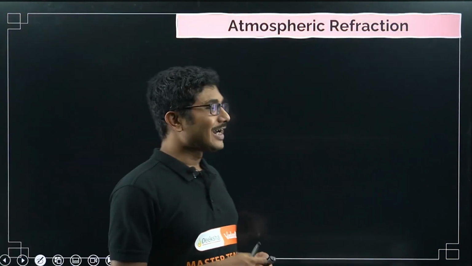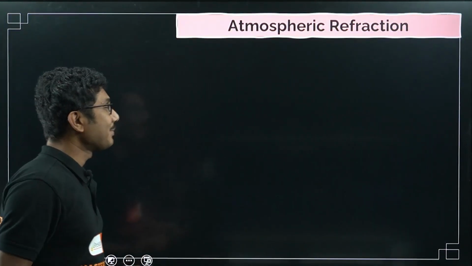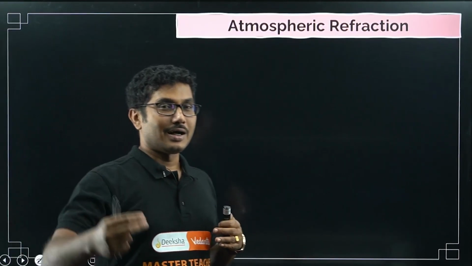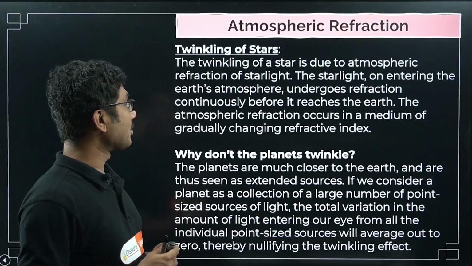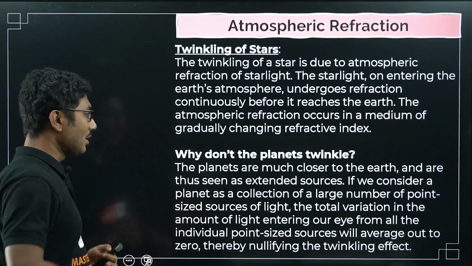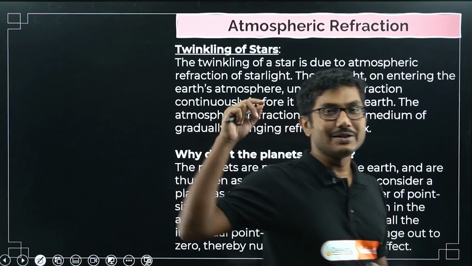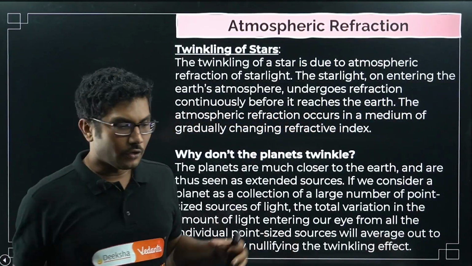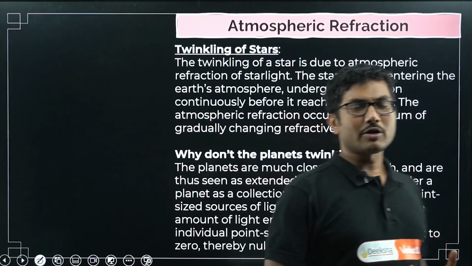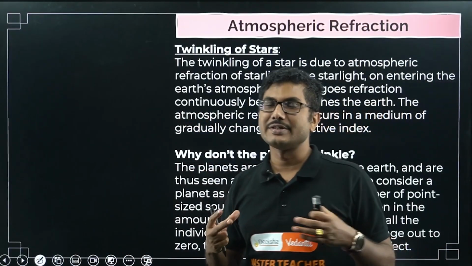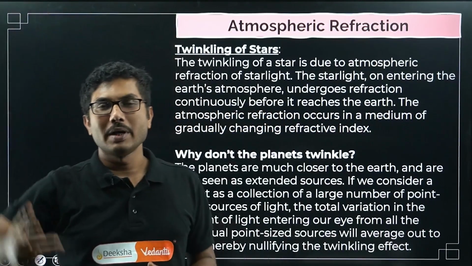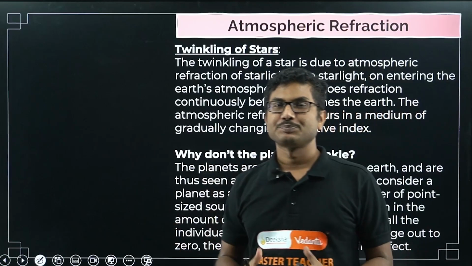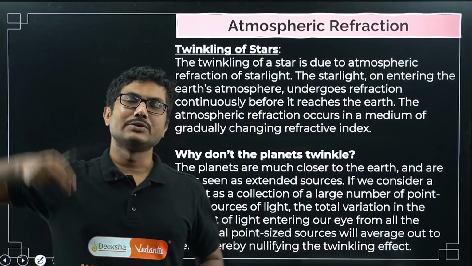Right now, let's continue with our chapter. The next part of natural phenomena is atmospheric refraction. In atmospheric refraction, when light is traveling through Earth's atmosphere, we know the temperature of the atmosphere is not constant. The temperature near Earth's surface is very high, and as we go up, the temperature decreases. Similarly, the density of air surrounding us is greater near the surface compared to higher up.